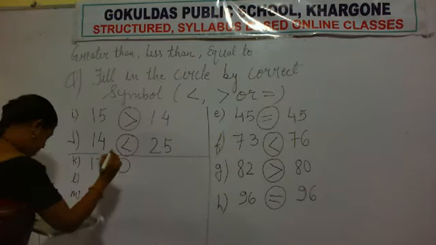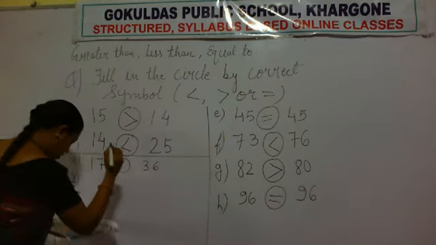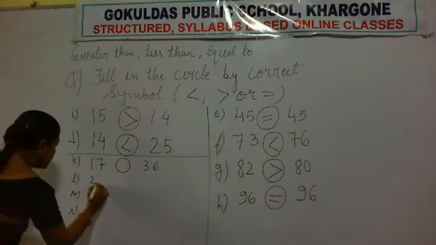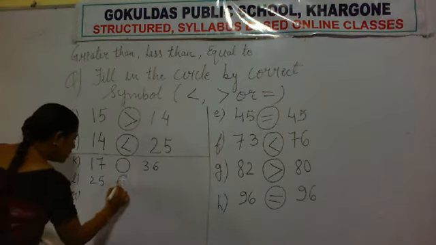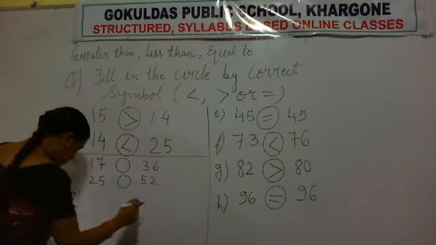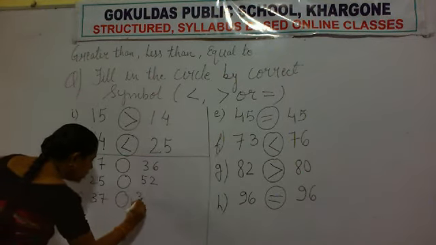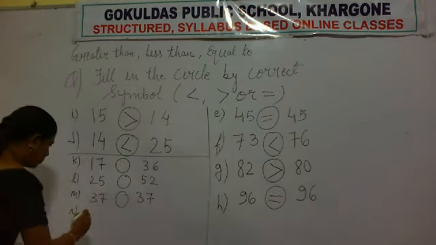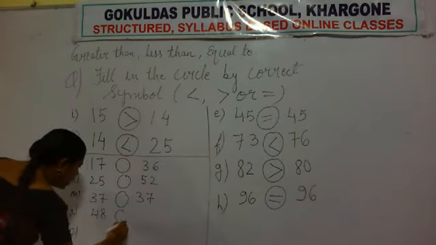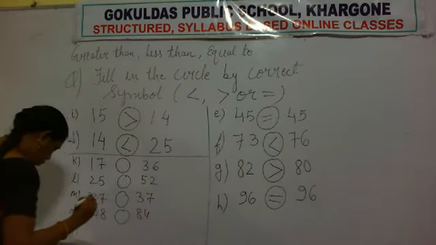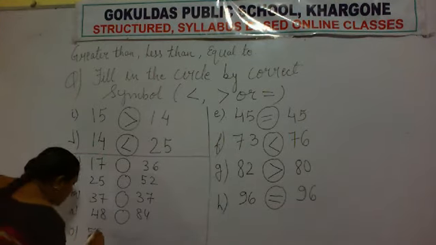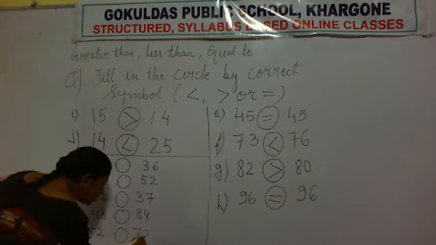17 circle 36, 25 circle 52, 37 circle 37, 48 circle 84 and 52 circle 72.